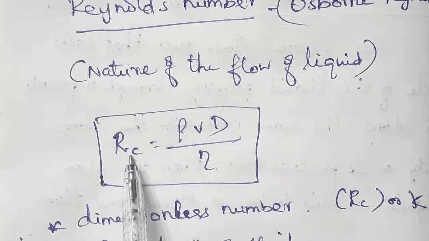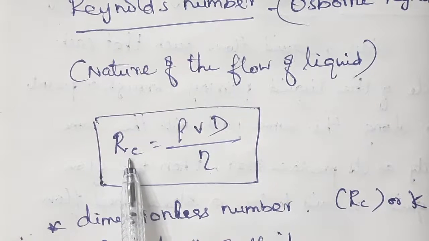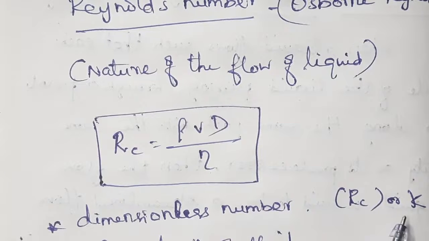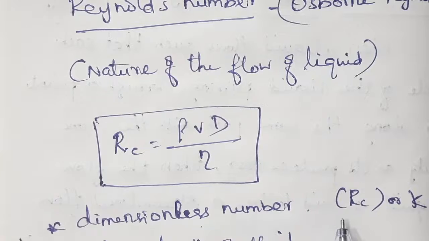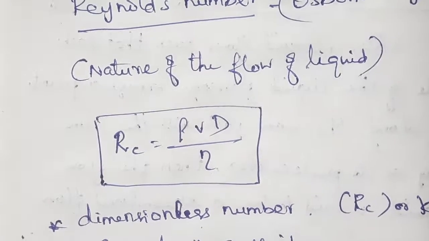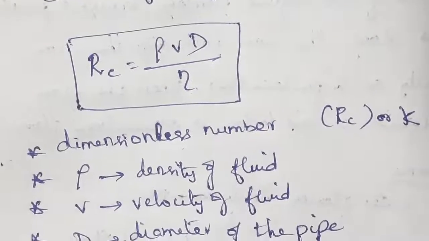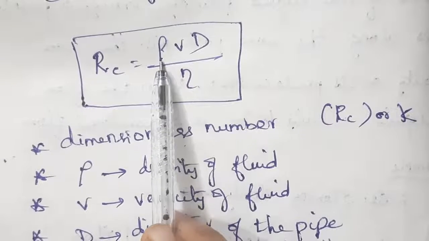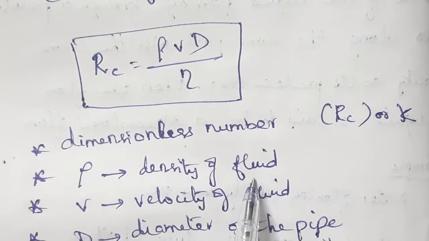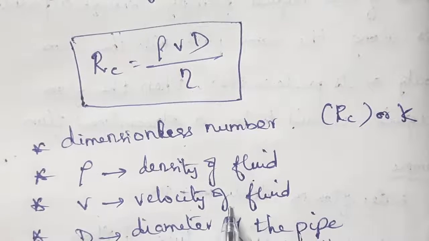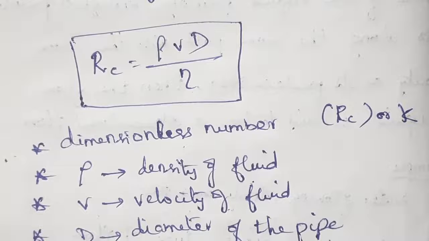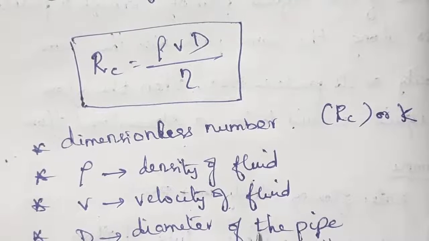Where Rc represents the Reynolds number. It can be denoted as K also. It's a number, so we can say it is a dimensionless number, denoted by either Rc or K. What is rho? What is V? What is D? Rho is the density of the fluid. V denotes the velocity of the flowing fluid. And capital D denotes the diameter of the pipe.